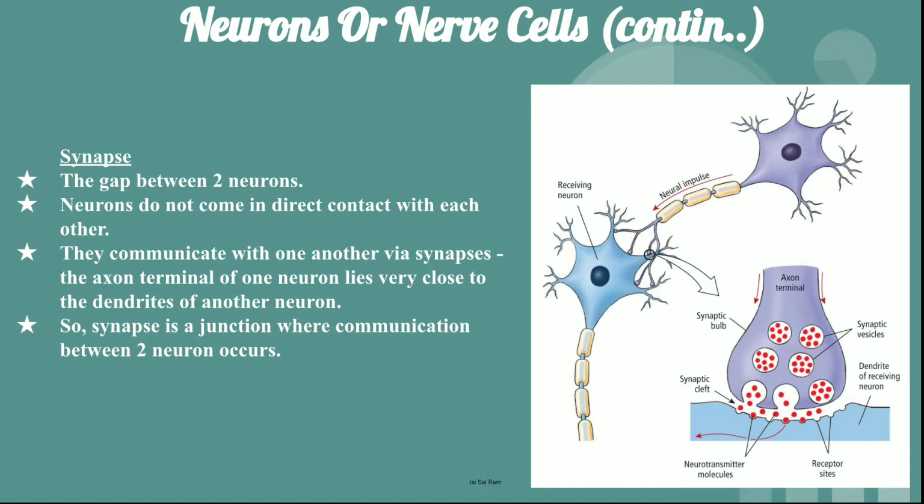In between there is a gap, that is the synapse, and through this it is released into the synapse, and the dendrite terminals take it up. By this way the impulse is transferred from one neuron to the other. So the synapse is a junction where communication between two neurons occurs.